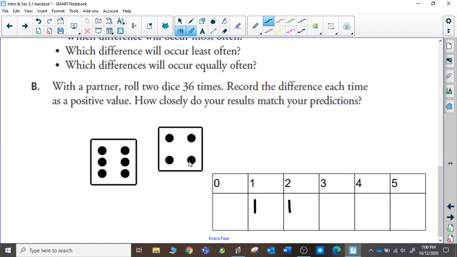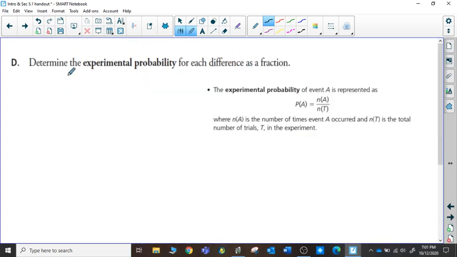Now that will produce some trial and experimental results, which would help in determining the experimental probability for each difference as a fraction. So experimental probability of an event is represented by this notation.